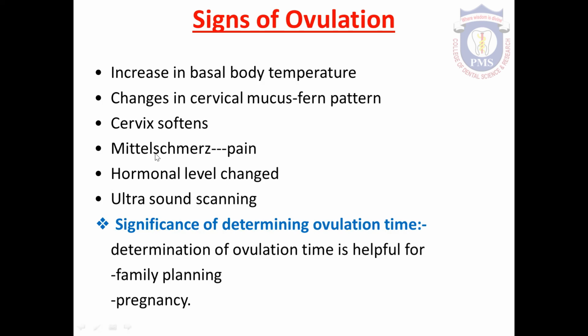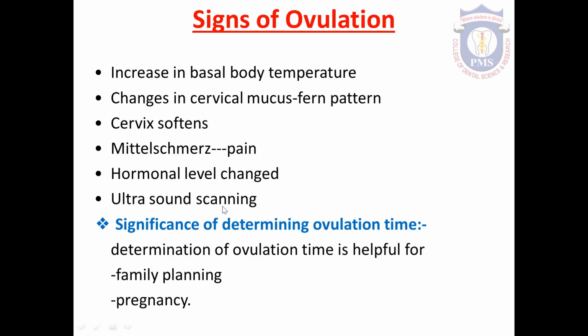We can determine the time of ovulation by assessing the hormones in the body. Before the ovulation, estrogen level is high and FSH level is high. At the time of ovulation, the luteinizing hormone is high. And after the ovulation, progesterone level is high in the blood. So we can identify the ovulation time by determining the plasma hormone level. Next test is ultrasound scanning. It shows the ovulation time.